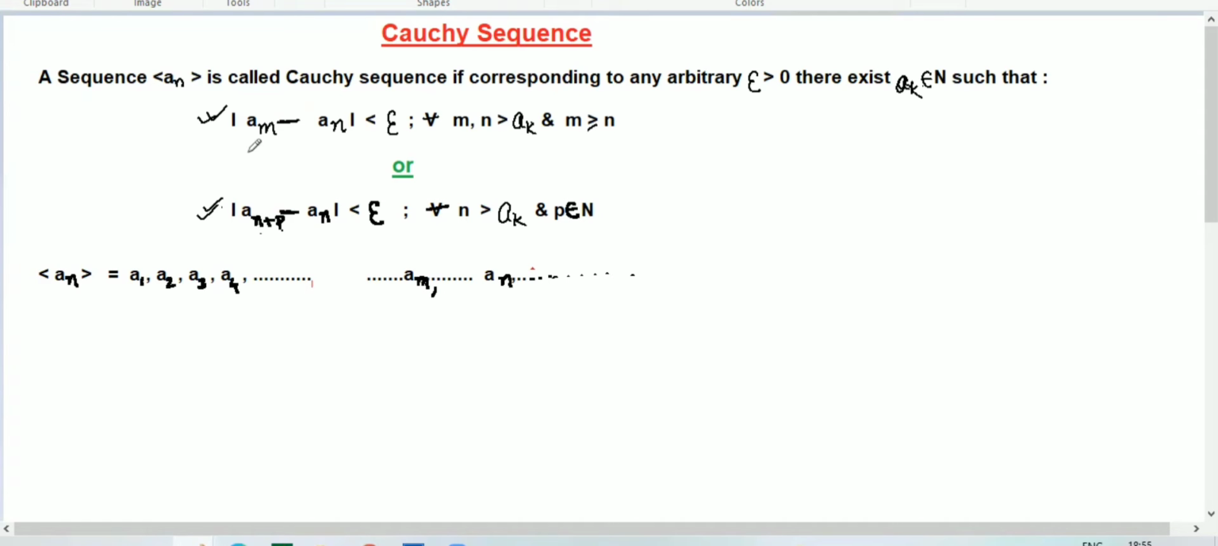So I will explain these two definitions by taking a few examples here. The second definition says modulus of a_(n+p) minus a_n is less than epsilon for all n greater than k, and there is p belonging to the natural numbers.